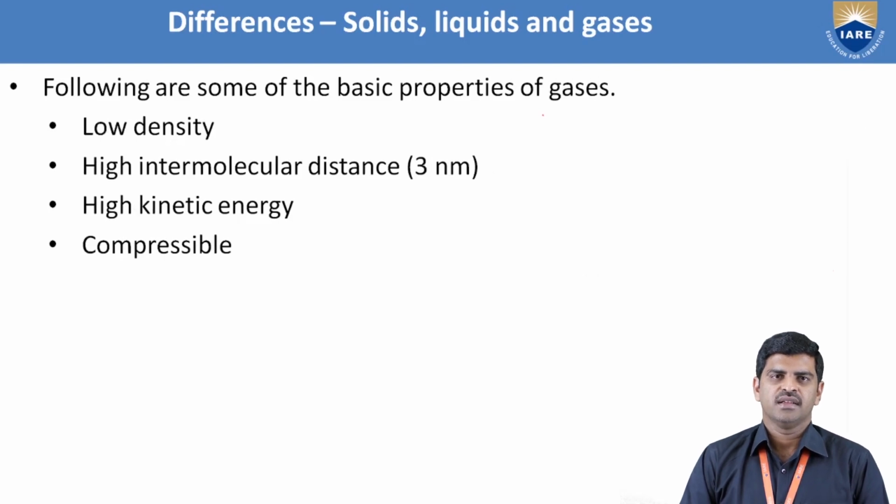And lastly, how can we identify a gaseous substance? The intermolecular distance is so large, in the order of 3 nanometers, and it has high kinetic energy and is more compressible. Due to the larger intermolecular distances, it has low density.